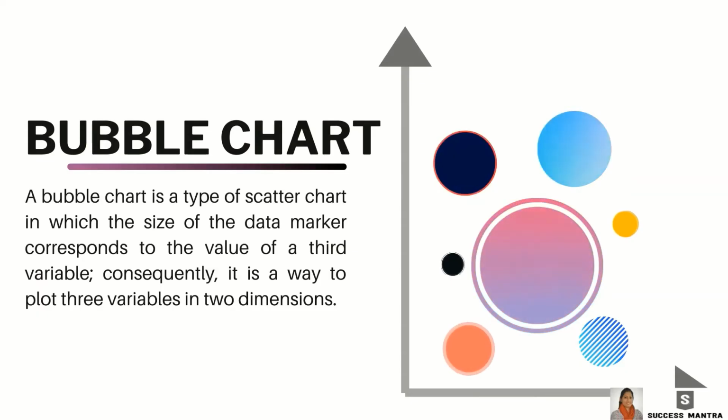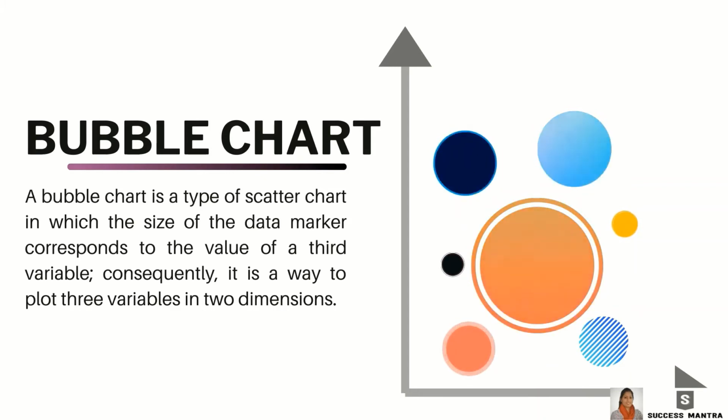A bubble chart is a variation of a scatter chart in which the data points are replaced with bubbles, and an additional dimension of the data is represented in the size of the bubbles. Just like a scatter chart, a bubble chart doesn't use a category axis. Both horizontal and vertical axes are value axes.